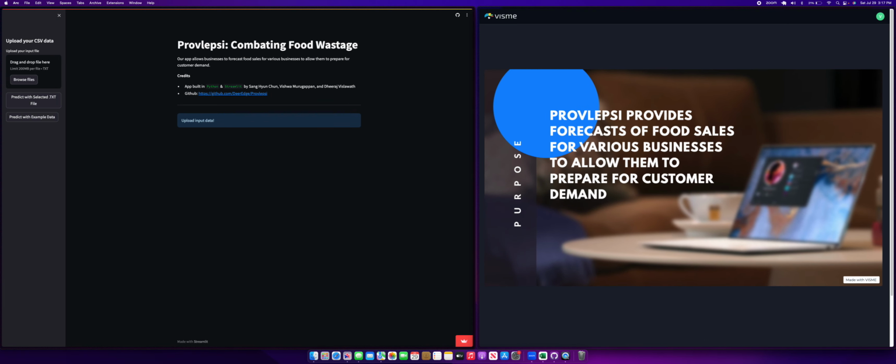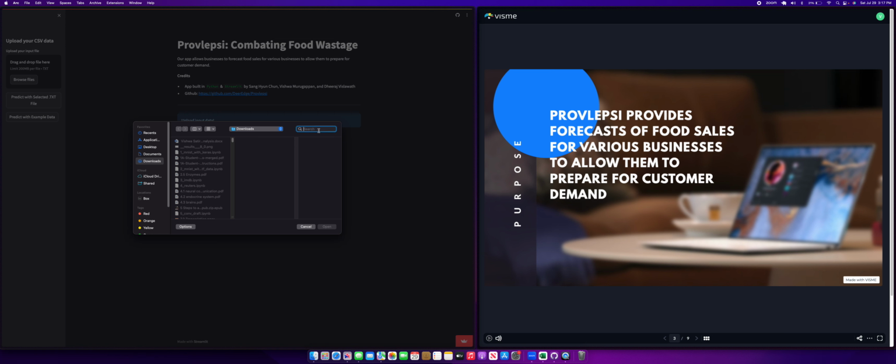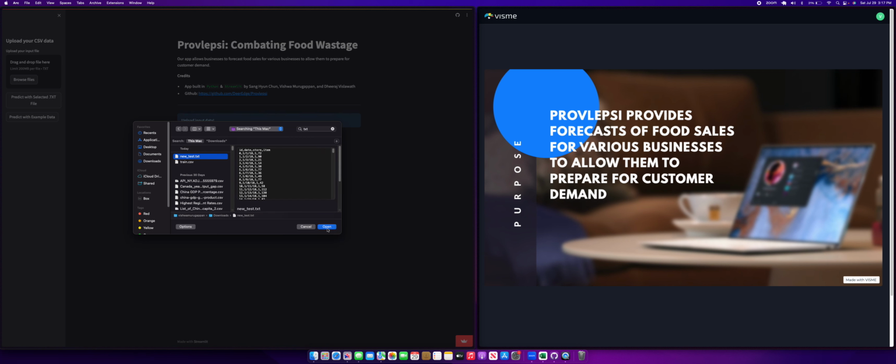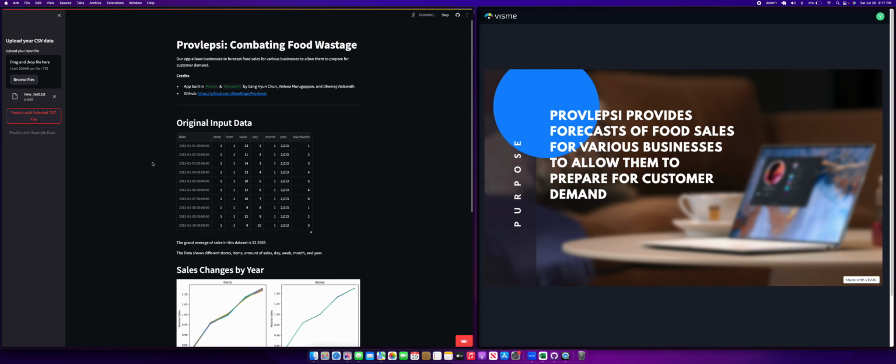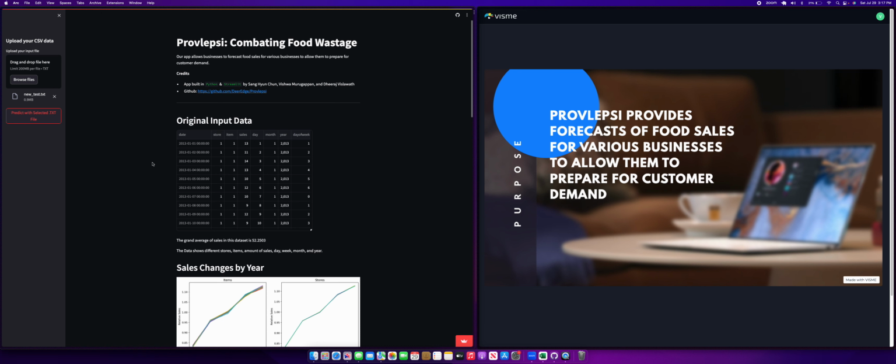So we are able to select the data file that we would like to use, clicking here and simply searching, and we're able to click the predict with selected TXT file to begin our analysis. We also have the option to run with example data. Now we will go over the graphs.